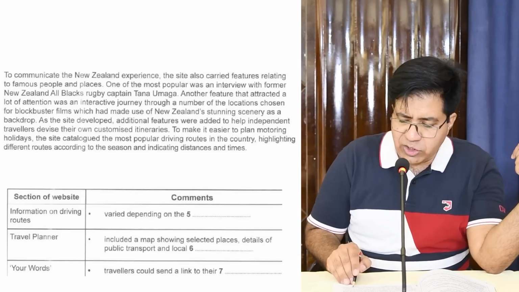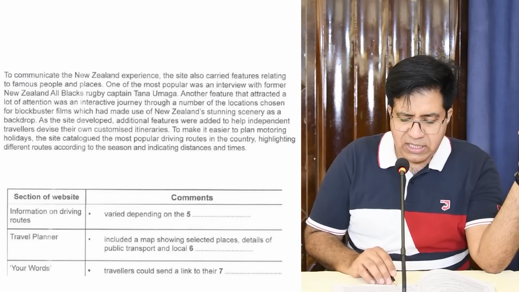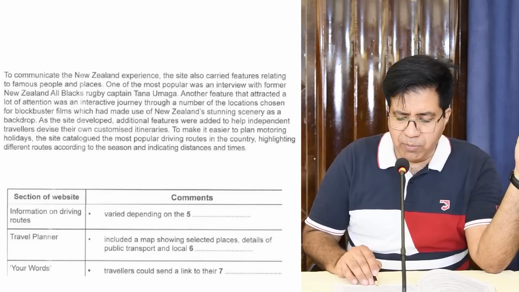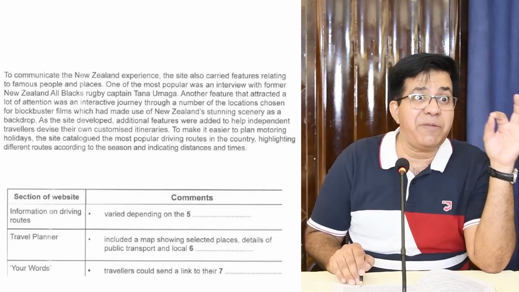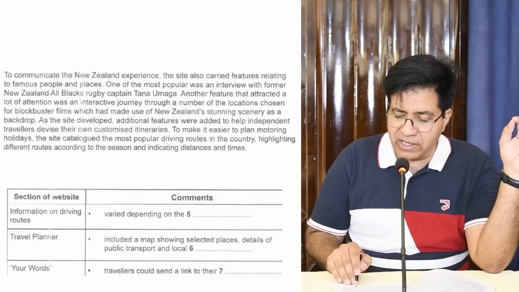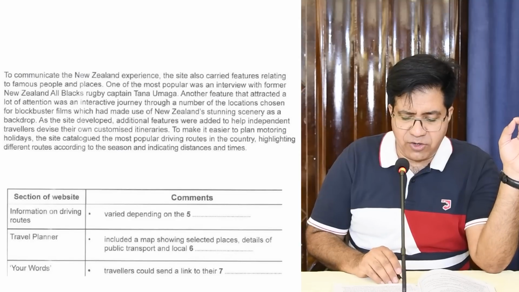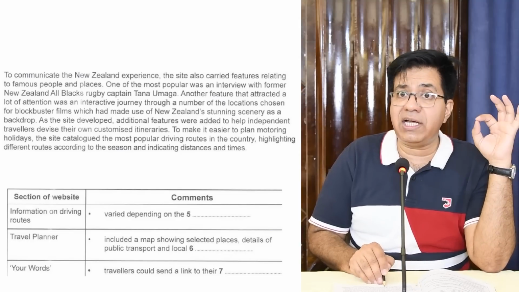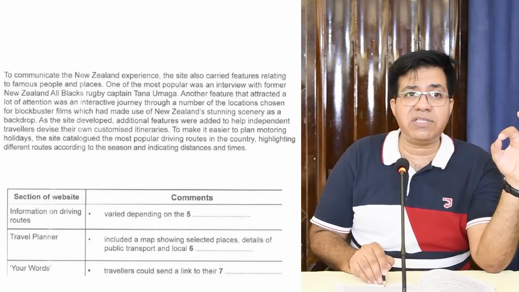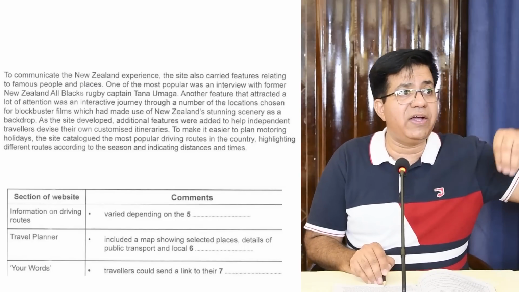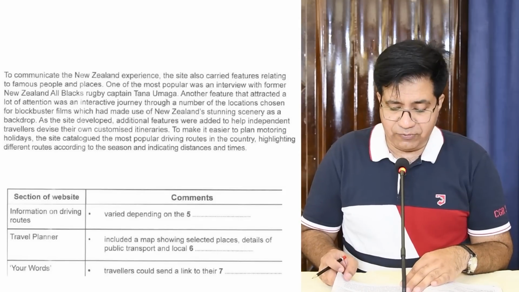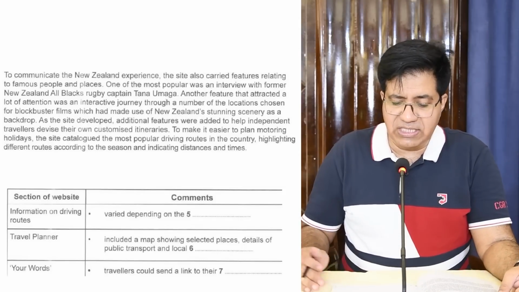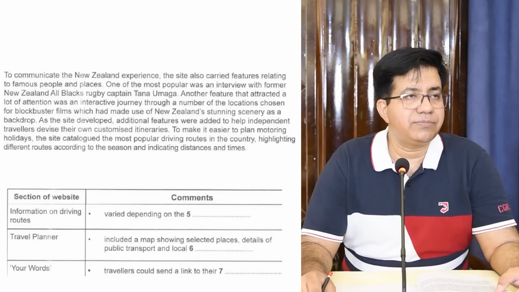To make it easier to plan motoring holidays, the site catalogued the most popular driving routes in the country. And we have to see what they depend on, okay? Driving routes in the country, highlighting different routes according to the season. According to the season means depending on the season. So the correct answer is season for question number 5. Season will be the right answer.